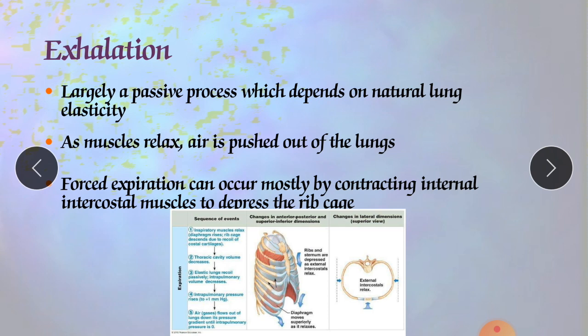During this time, the muscles of exhalation, the abdominal muscles and internal intercostal muscles, come into the picture. They contract and increase the pressure in the abdominal region and the thorax.